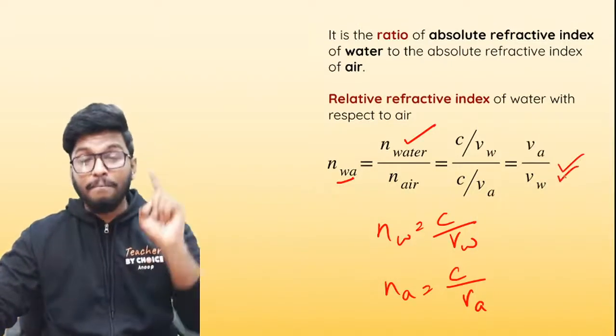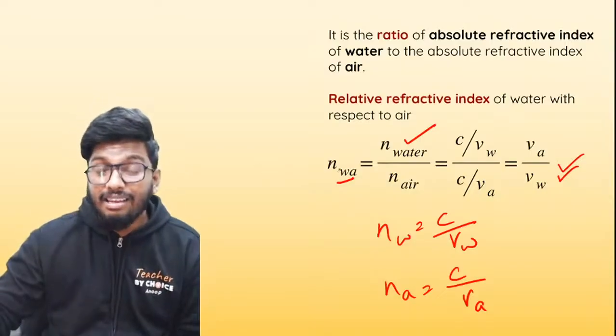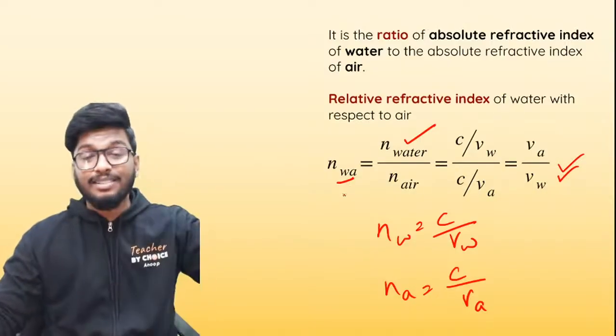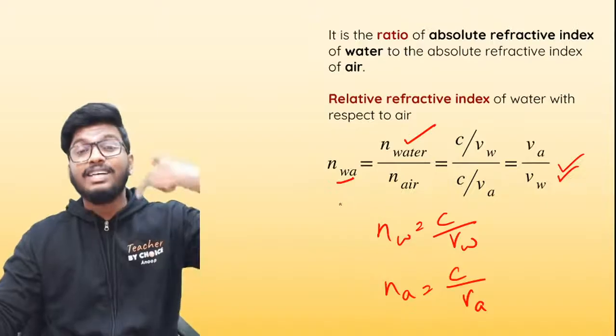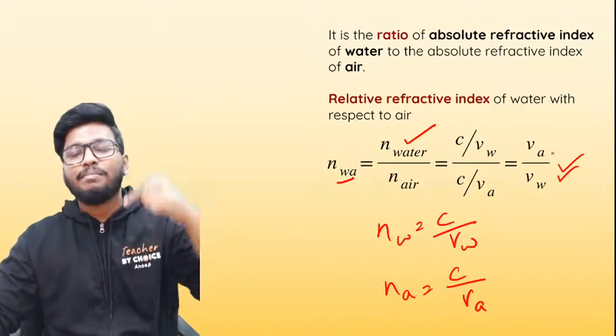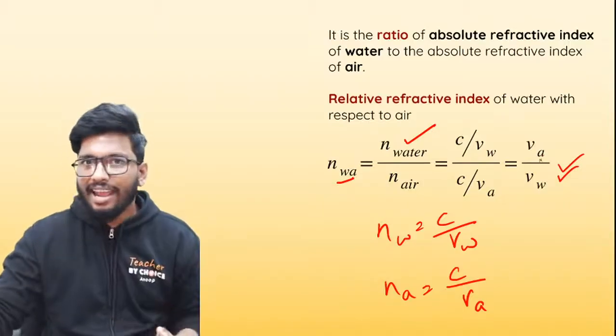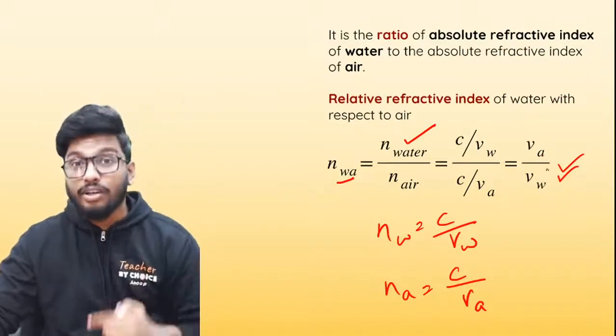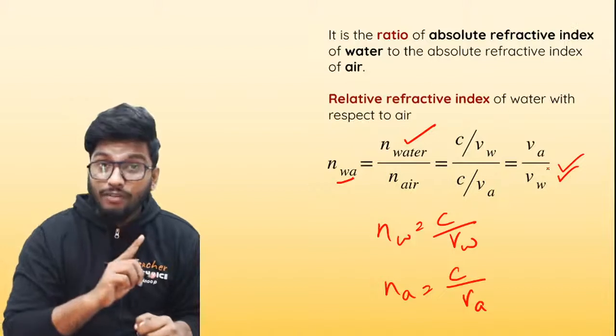Now, remember this, guys. Refractive index of water with respect to air is the speed of light in air divided by the speed of light in water. Not water by air, but air by water. This is one thing that the majority of you guys go wrong in.